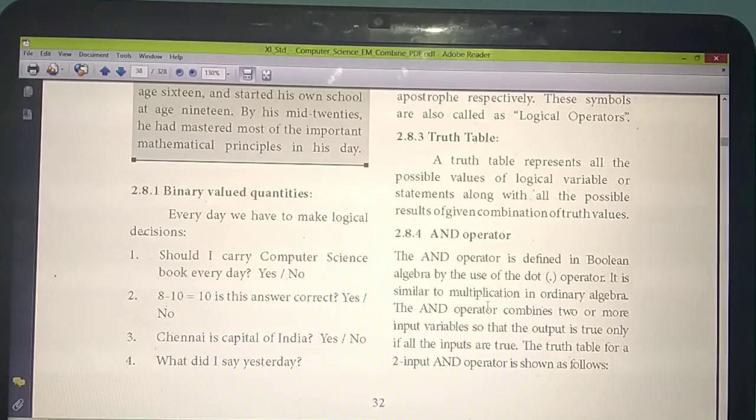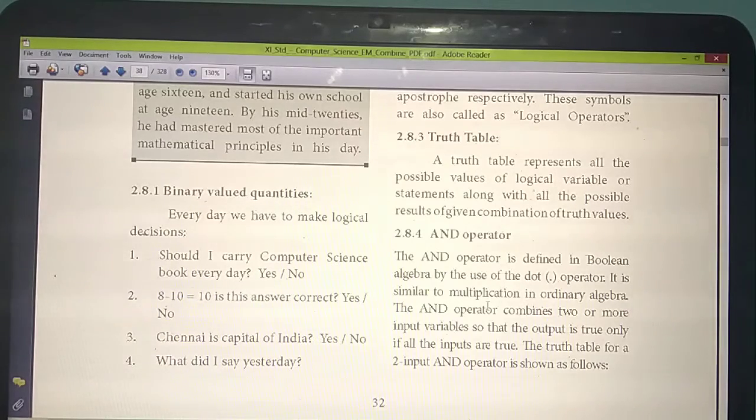So these five are very important. After completion of this session, please immediately study the AND operator, OR operator, NOT operator, NAND and NOR. All the things are very important. Study the truth tables for all and write them. So today's homework, listen: you should study and draw the truth tables for AND, OR, NOT, NAND and NOR. All the truth tables you should write in your computer notebook. That's the homework for you students.